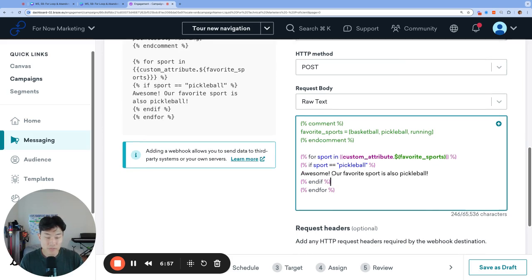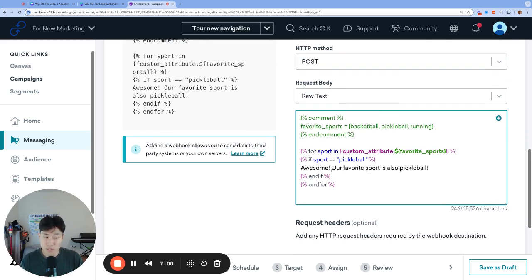So now, as the for loop goes through each item, it'll still follow all the instructions between the for and end for tag, so everything right here. But now the instructions tell the Liquid to only do something if the item value equals pickleball. So let's take a look. We're going to go through a first cycle of the favorite sports array, and the first sport is equal to basketball. Is sport equal to pickleball? No, our sport is equal to basketball. So this if statement is not going to run.